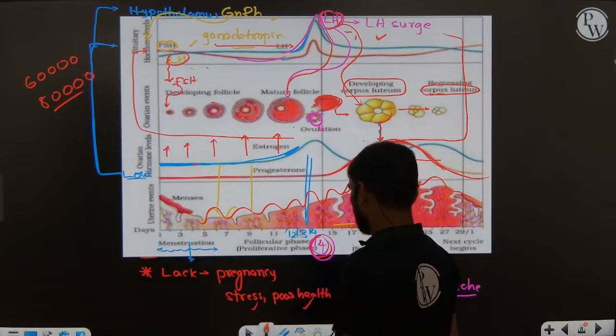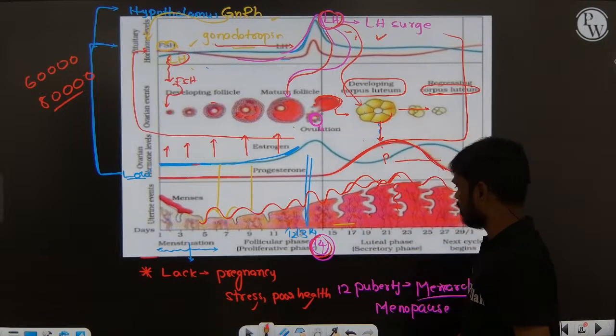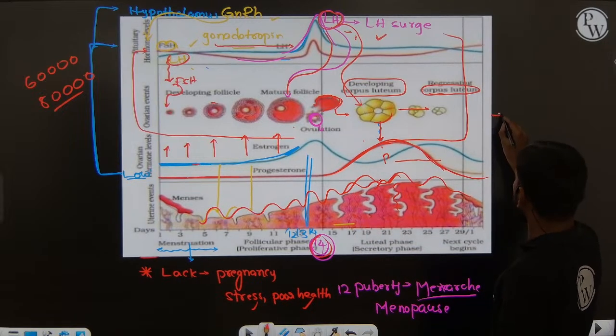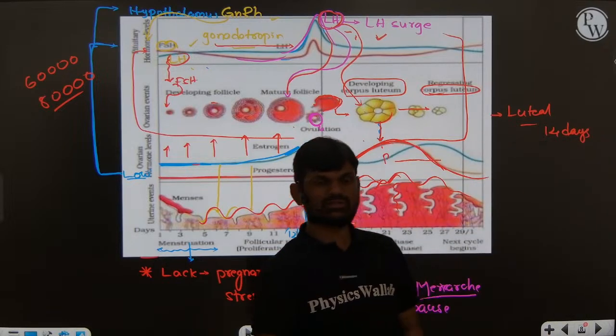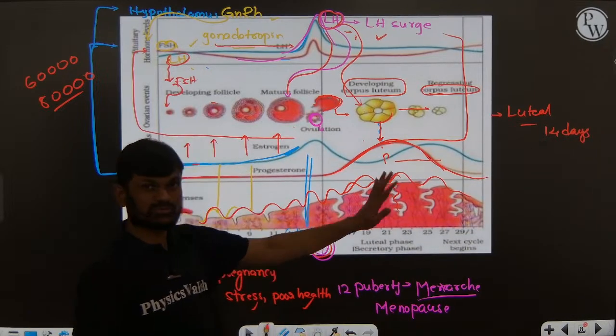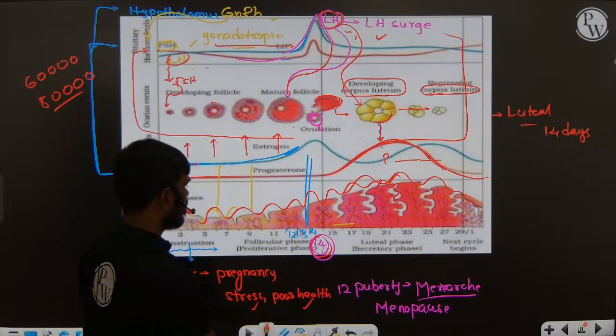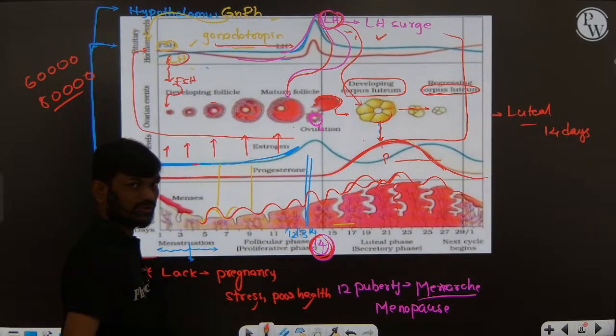Right? So now here you remember, the luteal phase is fixed at 14 days. No change. It is fixed days in the luteal phase. It remains 14 days. Ovulation takes place at the 14th day.